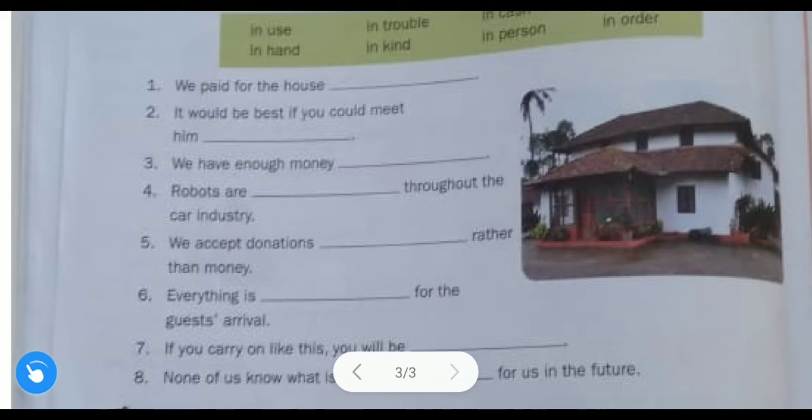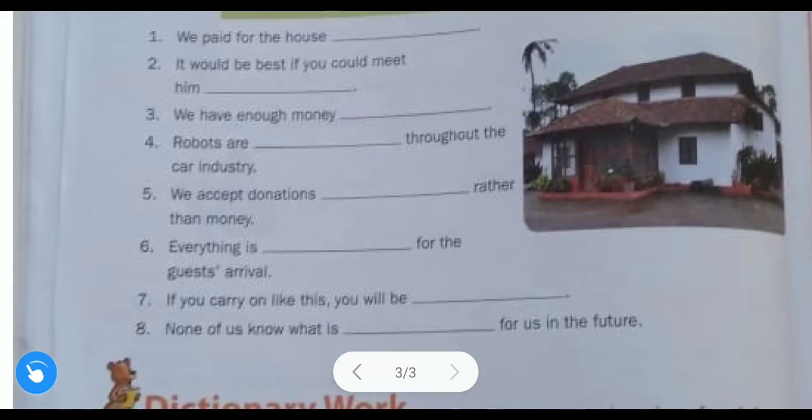Fourth one, robots are in use. What is the correct phrase? In use. Robots are in use throughout the car industry, means in every car industry robots are in use. Fifth one, we accept donations in kind rather than money. In kind is the proper phrase. We accept donations in kind rather than money. So in kind is the answer.